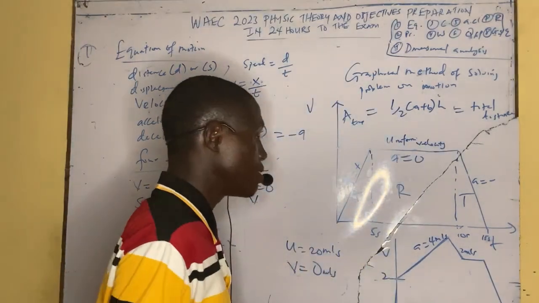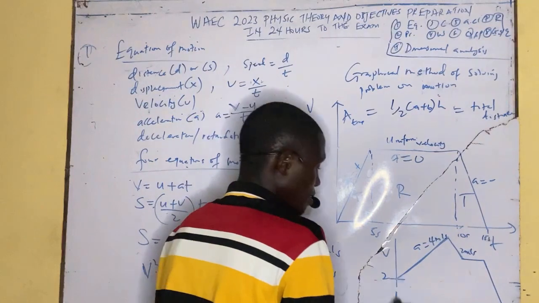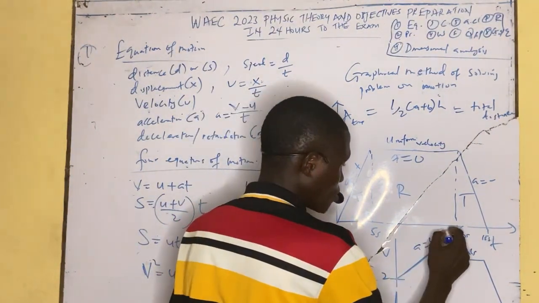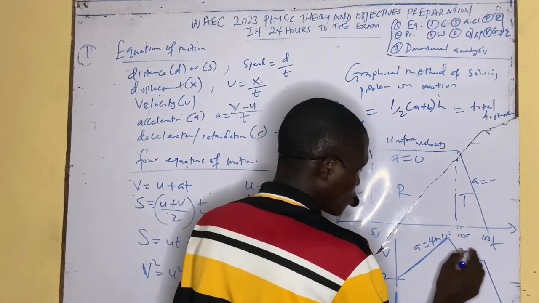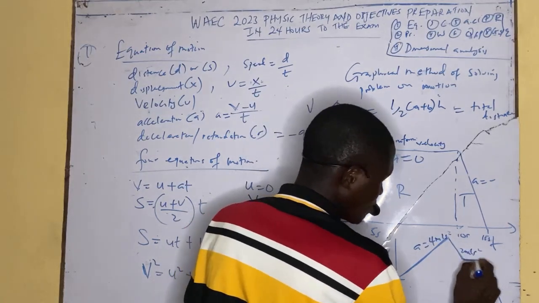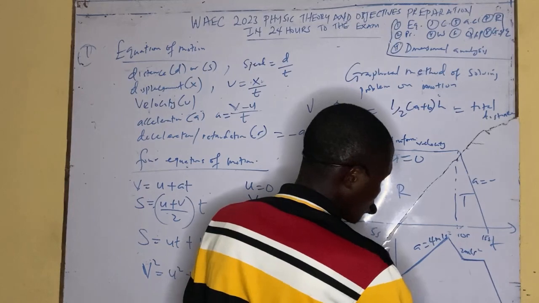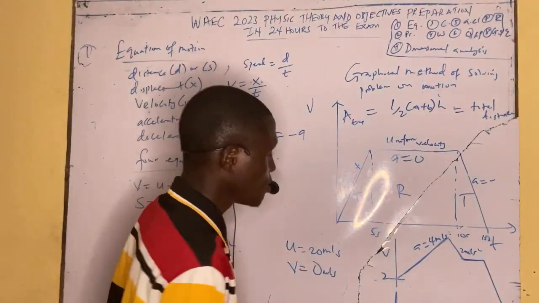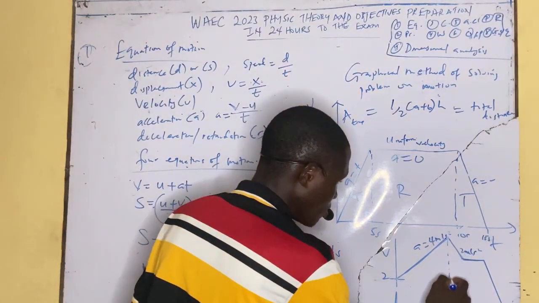It also needs interpretation. So a body moving with an initial velocity of 2 meters per second accelerates at 4 meters per second squared, then decelerates at 2 meters per second squared, then maintains a constant velocity, and then decelerates. It's still the same thing. What you just need to do is to try to trace the shapes.